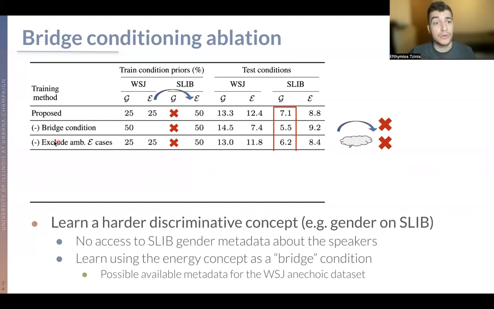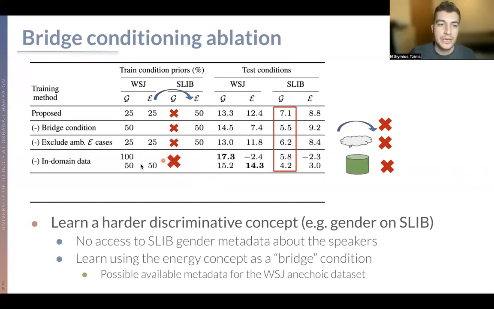There is also a performance drop when we include ambiguous cases, as we see here. That means that the network gets to see around 0 dB energy conditionings, so the energy condition is not so easy anymore. So making this bridge condition really easy helps the network disentangle the sources and also learn the cross-domain generalization.